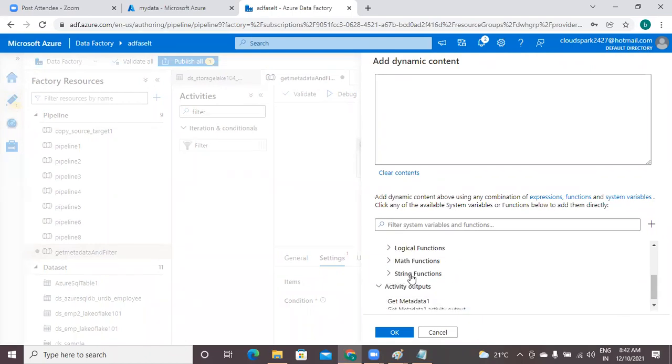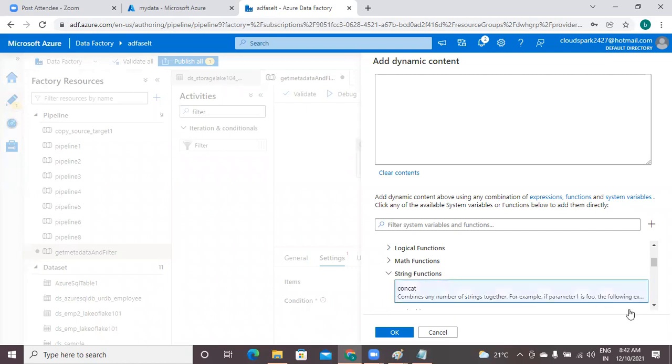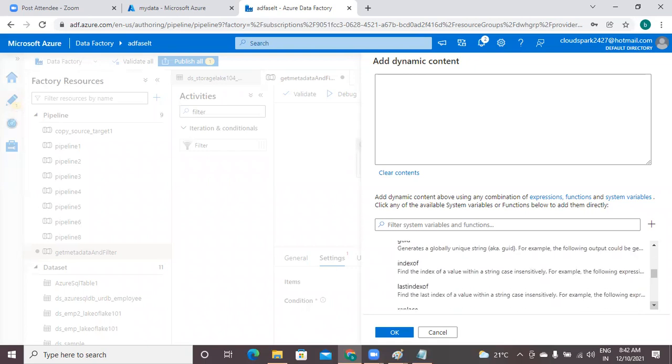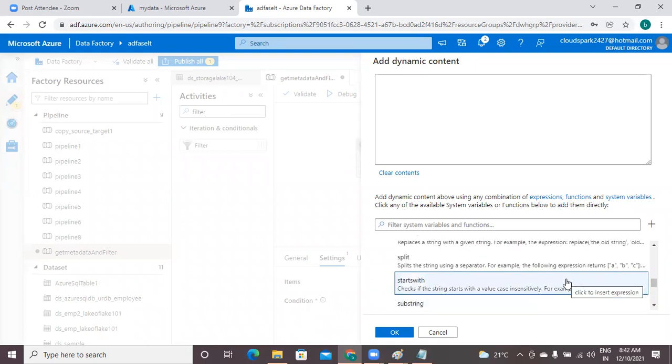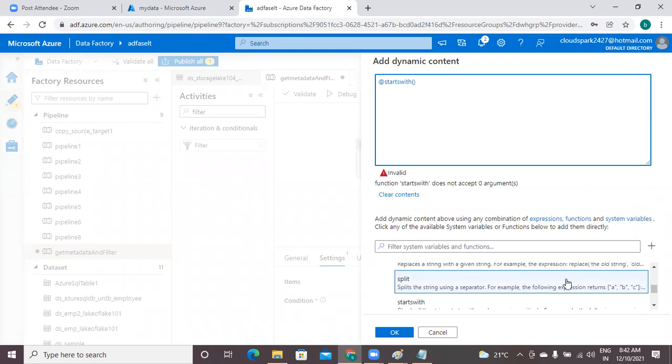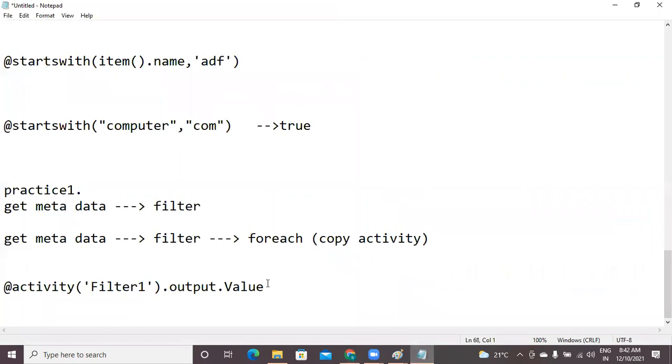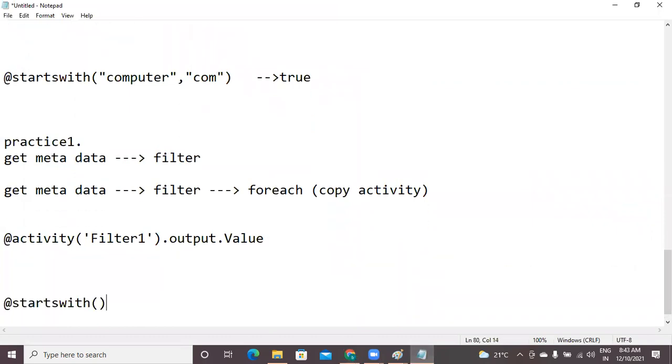The related function is in the subcategory string functions. Within this, we have starts with. I cannot see such small letters, that's why I'm typing into the notepad. This is starts with. Already have extracted child items.